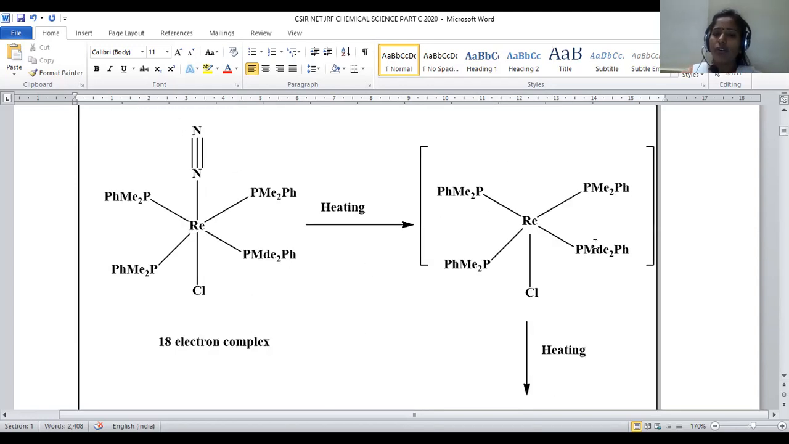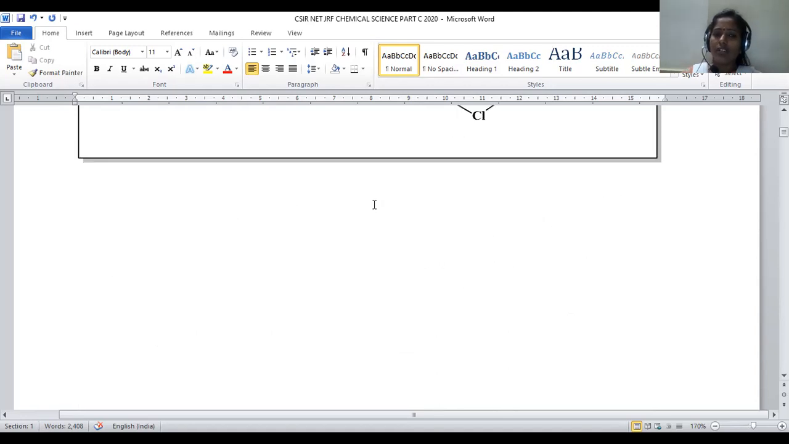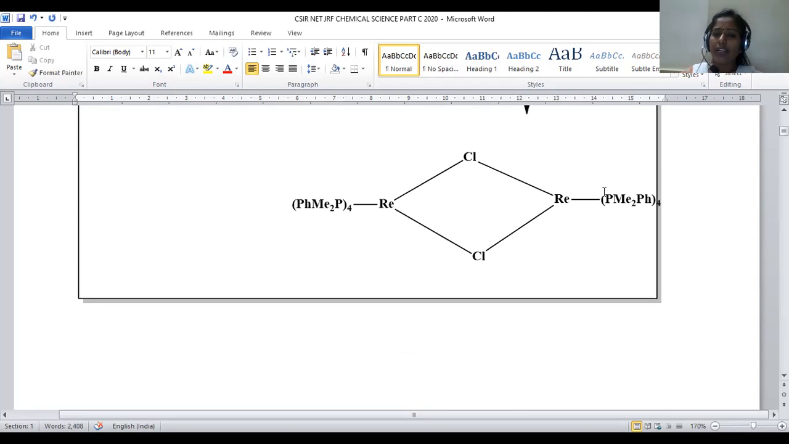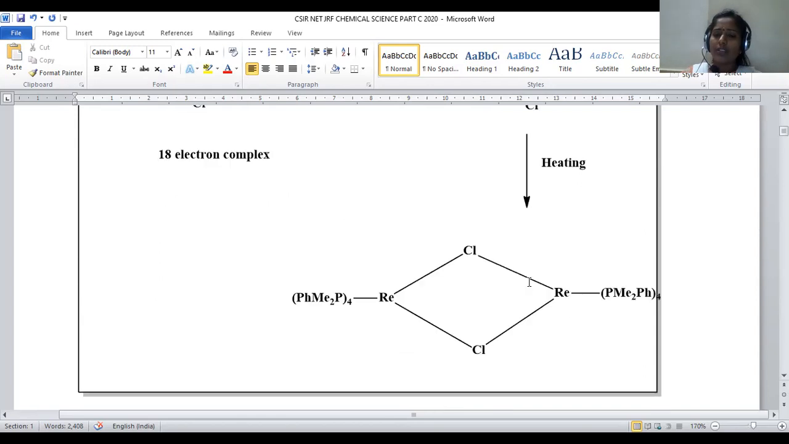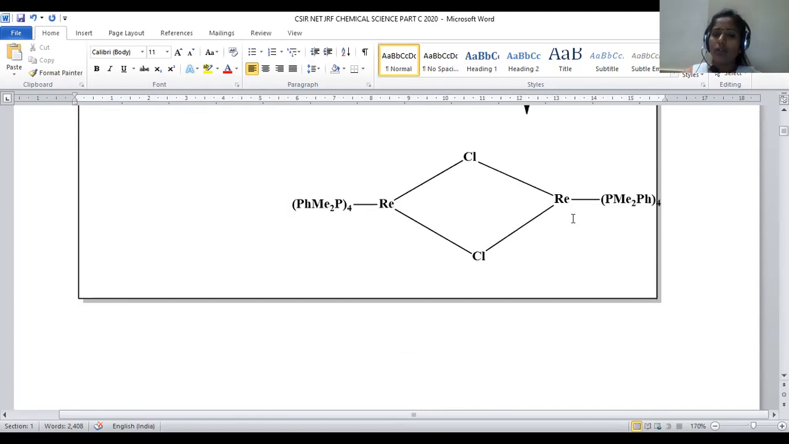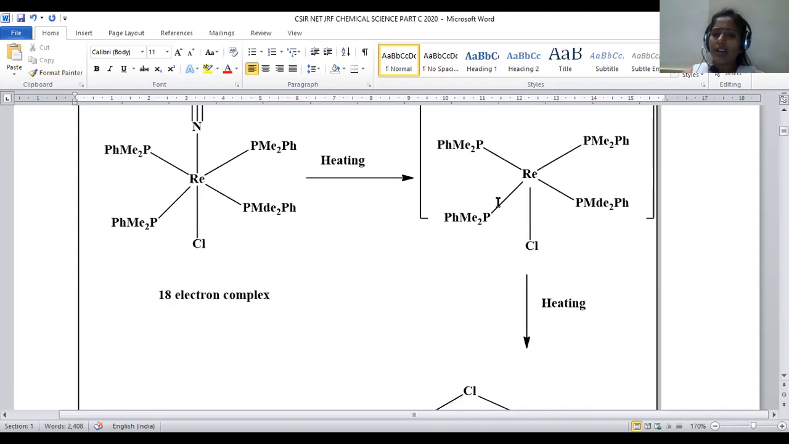Already we have 4 phosphine moieties around the rhenium. So around the rhenium, 4 phosphine moieties are located like that only. And each rhenium has a chloro. That's why each rhenium chloro is contributed like this. So here the bridging chloro is denoted with μ-Cl. Mu stands for a ligand forming a bridge between 2 metal centers. So this is the kind of compound generated upon heating of this 5-ligand system of rhenium.